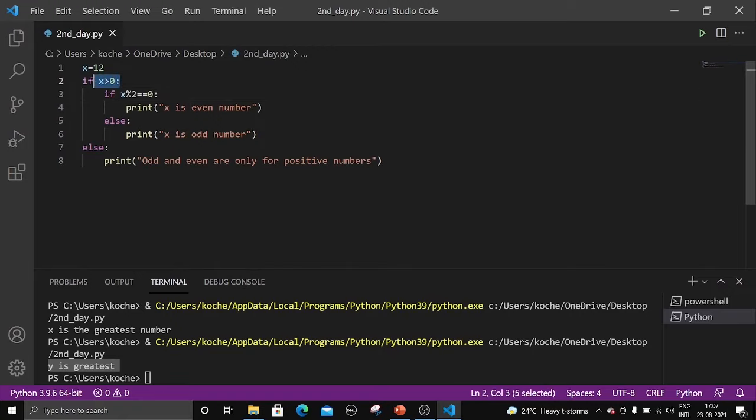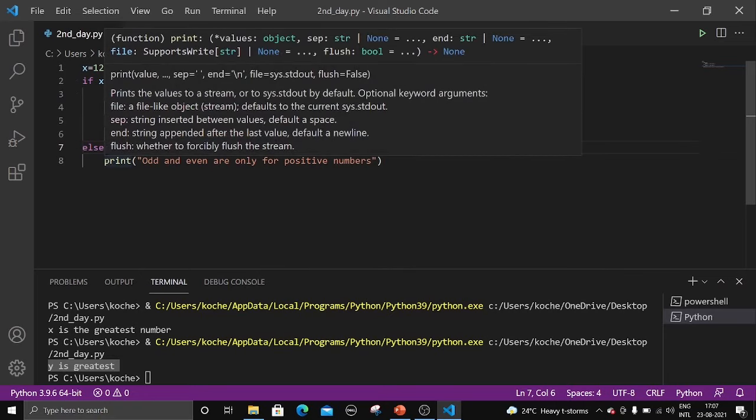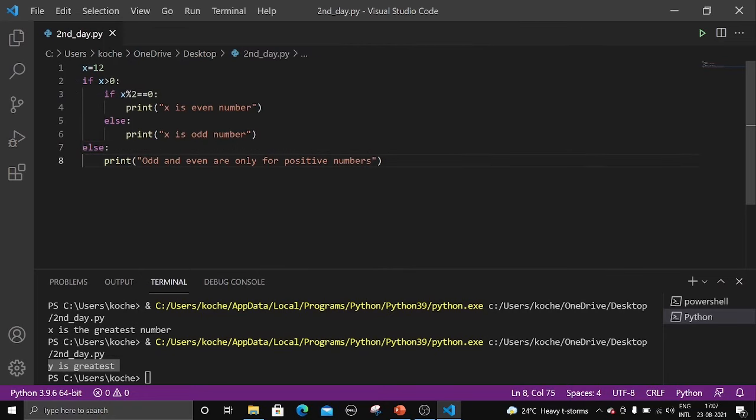Next, if x is less than 0, for example, it will directly go here. Why will it go here? Because if and else are at the same position. I hope you got the importance of indent here, right? We are printing odd and even only for positive numbers.